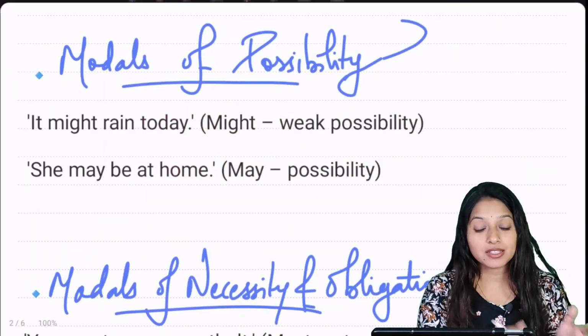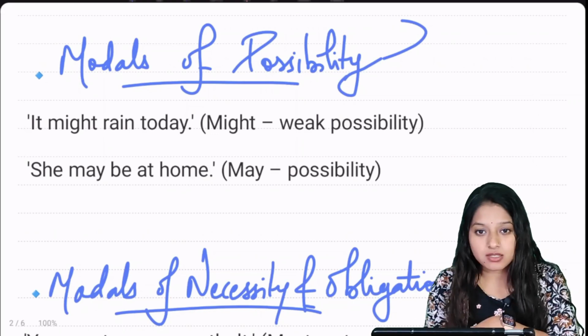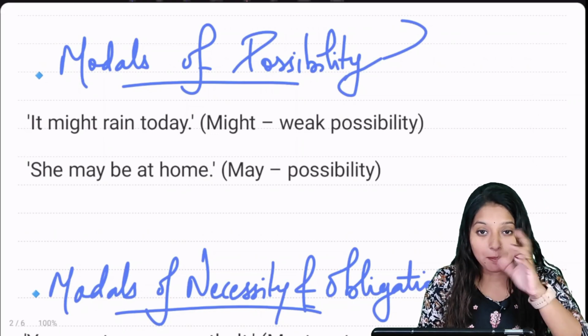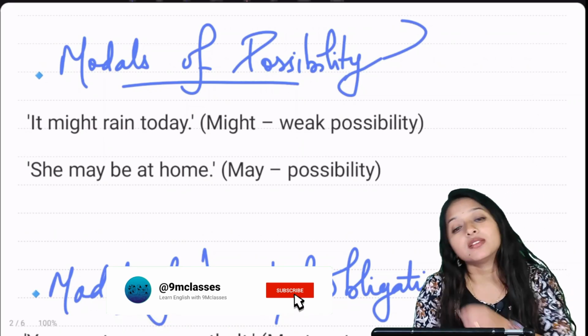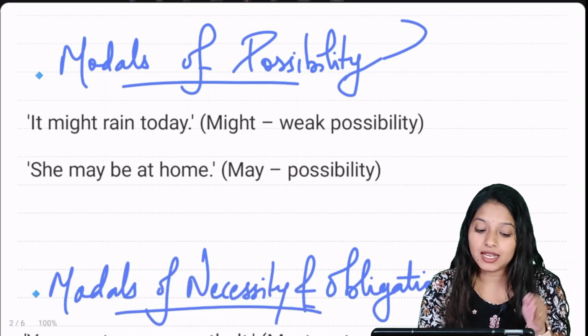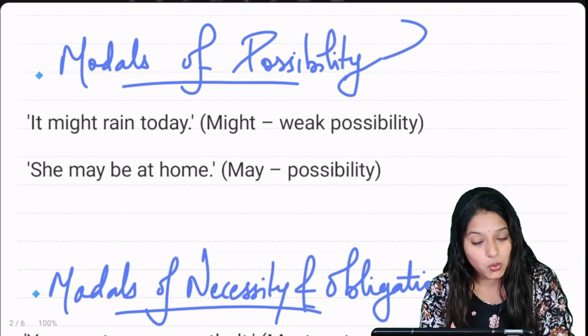Next is modals of possibility. It is categorized as weak possibility and strong possibility. So it is may and might. Might is a weaker possibility and may is a strong possibility. For example, it might rain today and she may be at home.